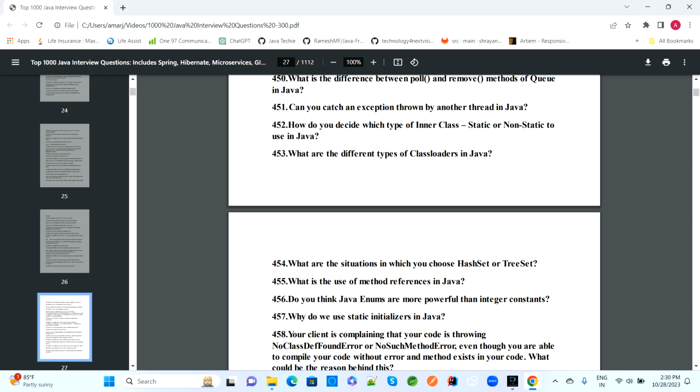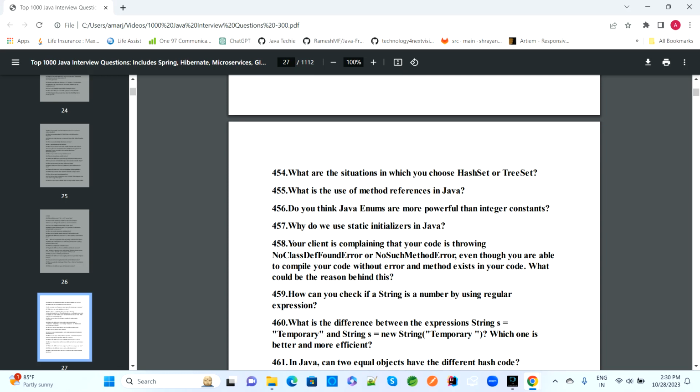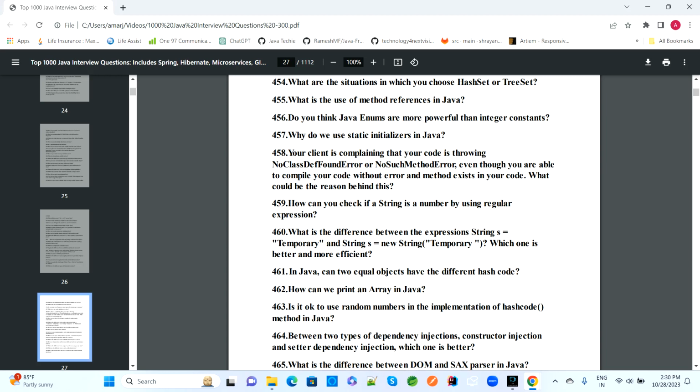How do you decide which type of inner class to use, static or non-static, in Java? What are the different types of class loaders in Java? Can we explain all the class loader details and all? In what situation do you use HashSet and TreeSet? What is the use of method reference in Java?